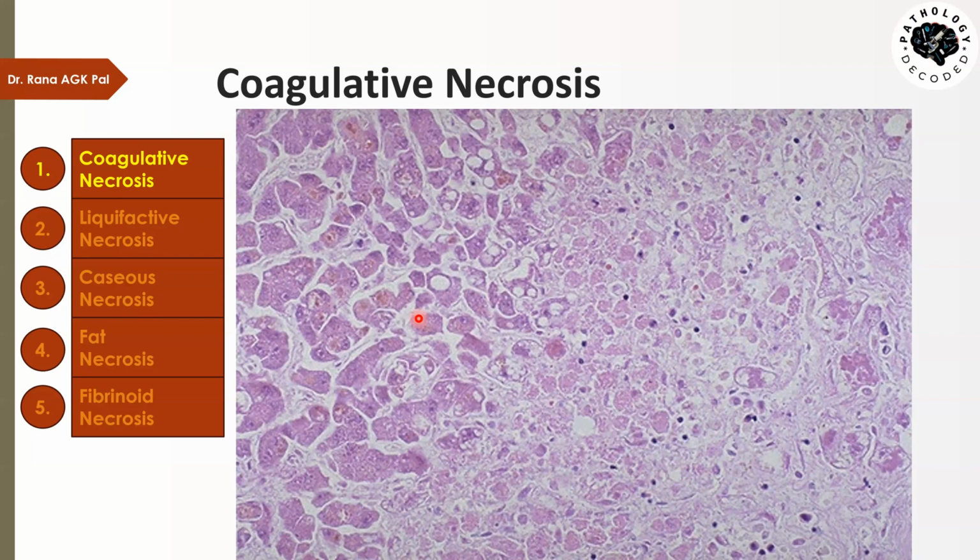So cells themselves are telling: see, I belong to this tissue. You cannot see me, I have become faded, but look at my outlines, look at my shape, and this is the tissue which I belong to. So you will be able to tell whether it is a dead hepatocyte, or a dead renal cell, or a dead myocardial muscle cell. By looking at the shape of the cells, you can tell to which tissue it belongs. That is the characteristic of coagulative necrosis. So the cells become ghost cells, or they become their own tombstones.